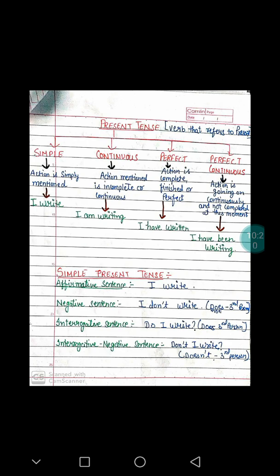Perfect continuous. Perfect continuous is when the action is going on continuously and not completed at this moment. Perfect continuous tense means that the action is going on, as you can understand with the word continuous. Continuous means the action is going on and not completed at this moment. The action is not complete yet and it is still going on. I have been writing.